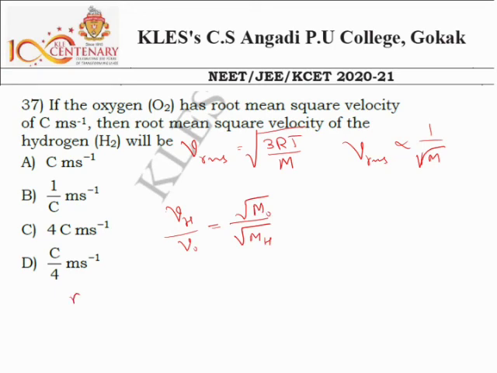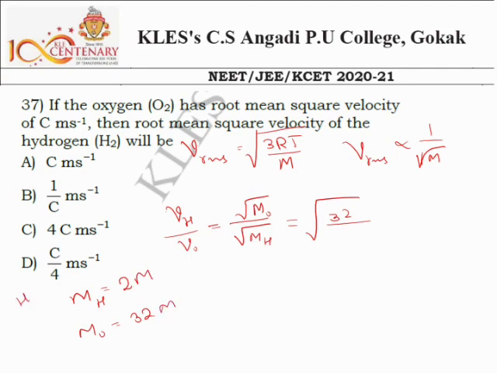If I take the mass of the hydrogen molecule as 2 gram, then the mass of oxygen will be 32 gram, because its molecular mass is 16 into 2, there will be 2 oxygens, right? Next, substitute these values here. In general, I can take 2m and 32m.